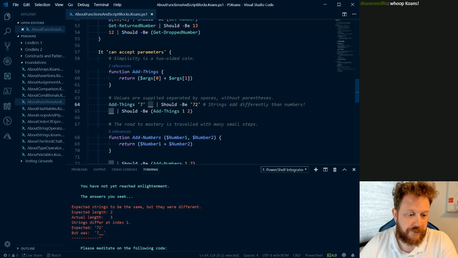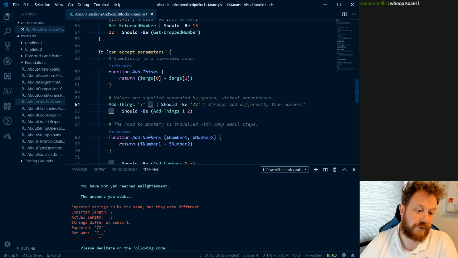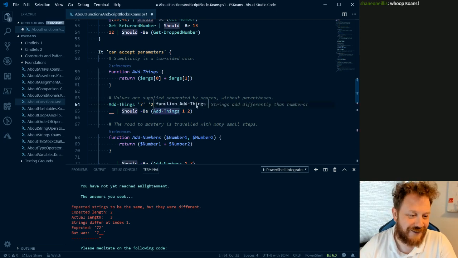So here we have the add things 7 and blank should be 72. So we should have, oh, this is a string. Nice. So then we should have a 2 here. This is a trick task. And then here we have integers, so this should be 3.